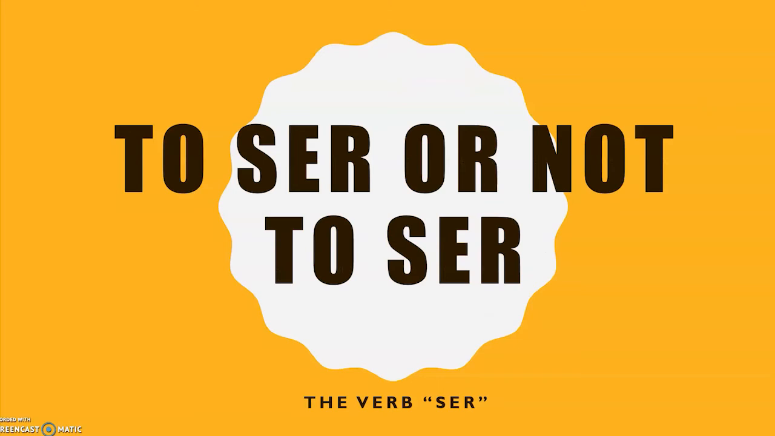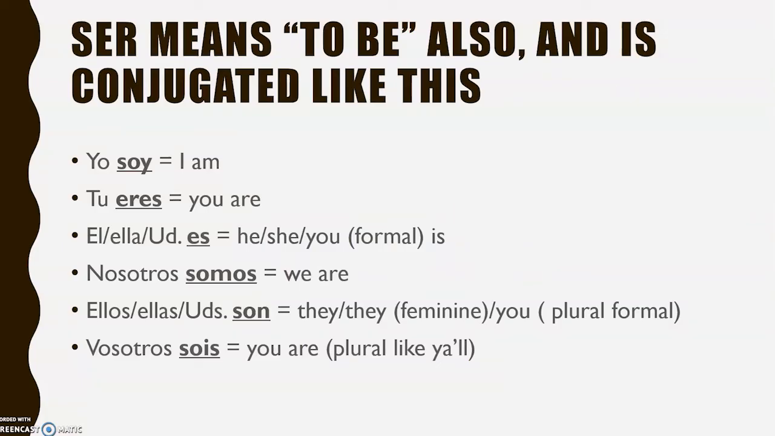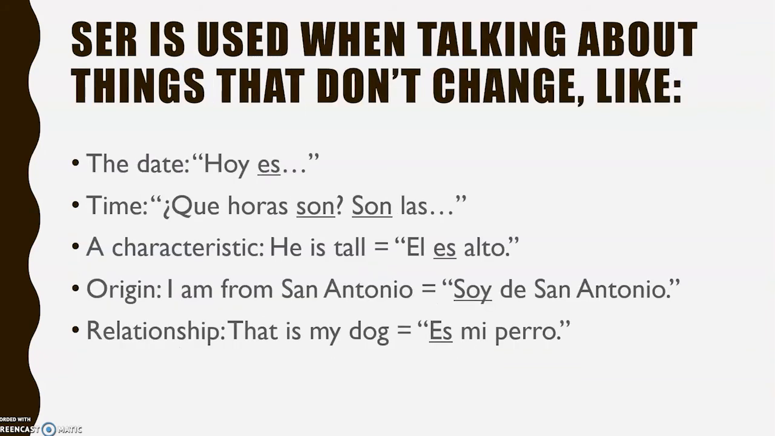Ser, on the other hand, is permanent. To ser or not to ser. Another verb meaning to be. And here are conjugations, just like we saw estar change. Well, ser also changes. If you're saying, I am, pues yo soy. You are, tú eres. Él, ella, usted es. Nosotros somos. Ellos, ellas, ustedes son. And vosotros sois. Now let's talk about the difference between this and estar.